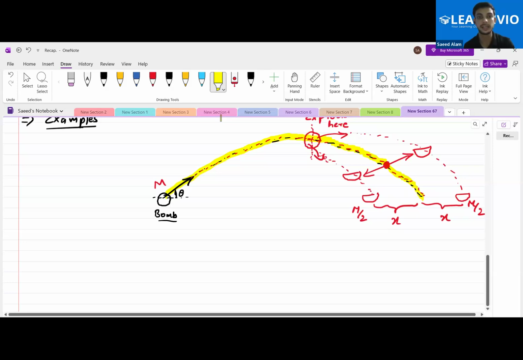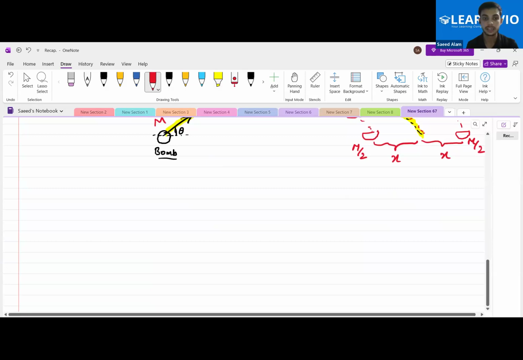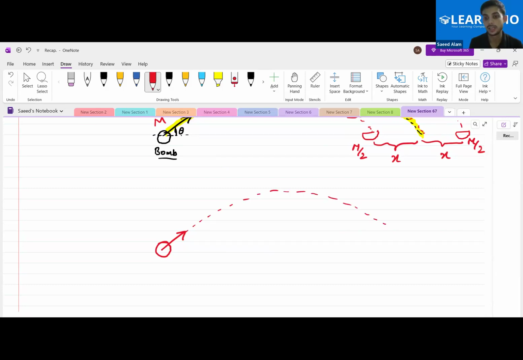A better question regarding this can be asked. Let's say the bomb was somewhere here, it was thrown like this and is going somewhere here. At any point it explodes, and let's say this time it explodes into two particles, m by 3 and 2m by 3. So what is going to happen?